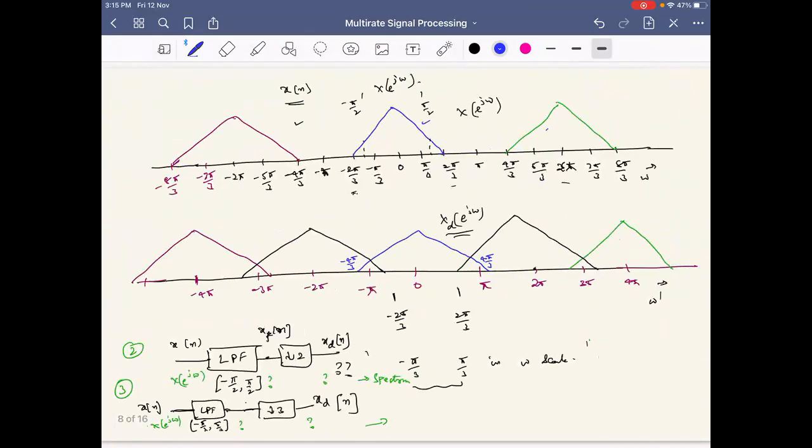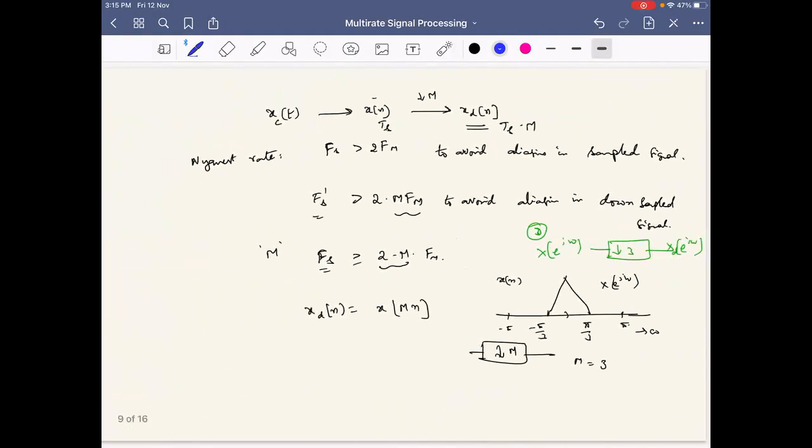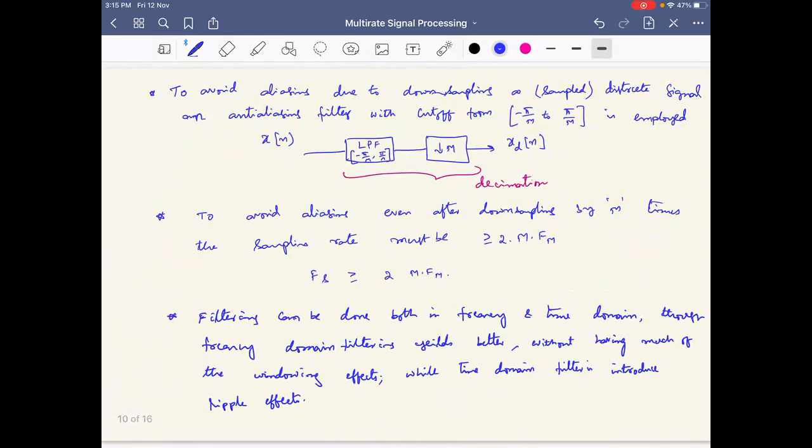So in the last lab, we discussed the effect of downsampling a discrete signal, and the pre-filtering that is required to avoid aliasing when we downsample a discrete signal. In summary, we need to apply a low pass filter before we perform downsampling to avoid aliasing. So one of you tell, what's the reason for applying the low pass filter before downsampling?